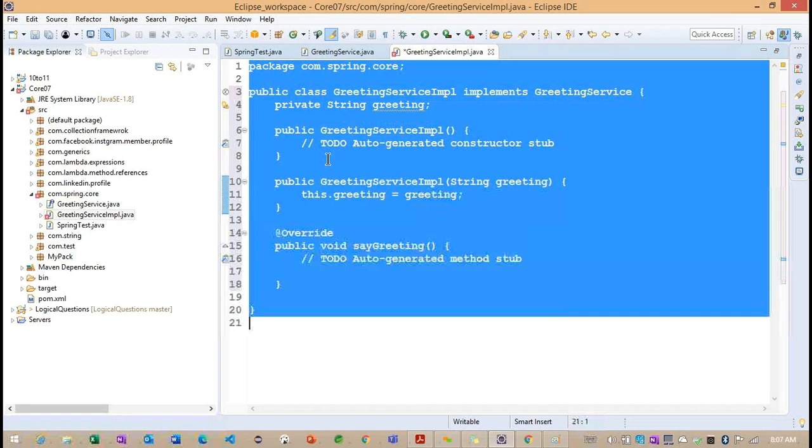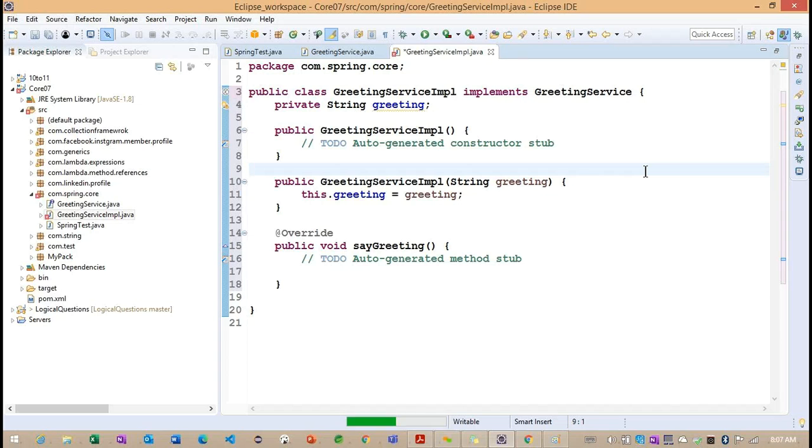Now you can press Control Shift F to format. So we are creating one service Impl class, defining one variable, and working with two constructors.